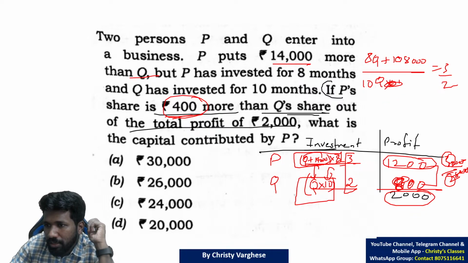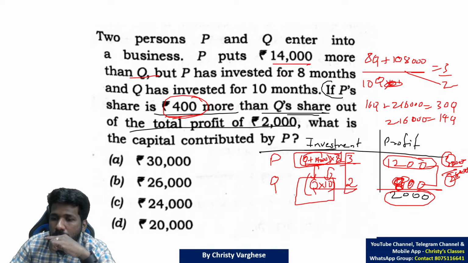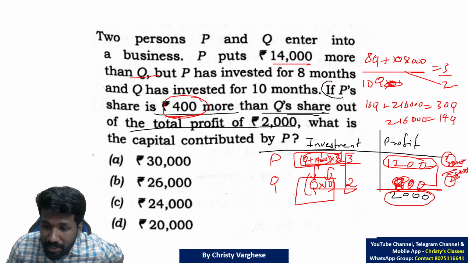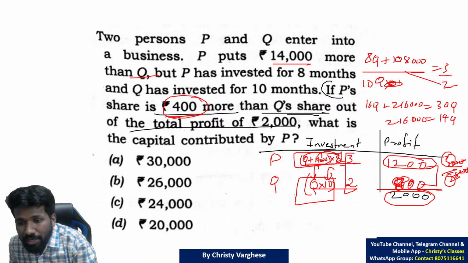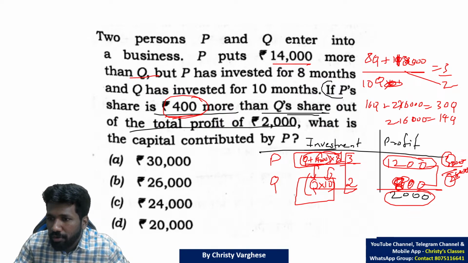So hope this is clear. Cross multiplying you will get 16Q plus 216,000 is equal to 30Q, that is 14Q is equal to 216,000. Okay, I think I have made a mistake in this multiplication. 14 into 8, 10 into 8, 80, 4 into 8, 32 it is. So that is 112,000, not 108,000. So that is 224,000.